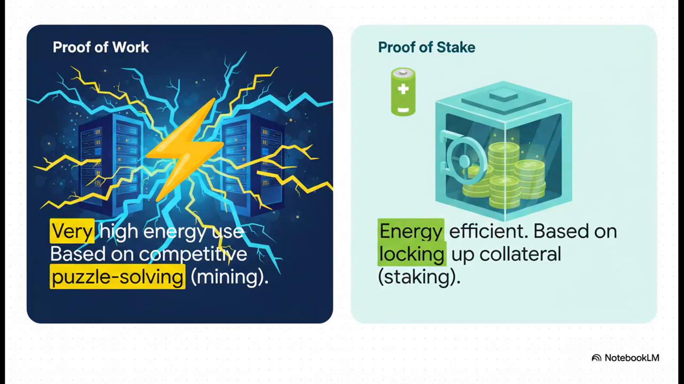So when you put these two side by side, the biggest difference just screams at you: energy consumption. I mean, proof of work is famous for using an insane amount of power, sometimes as much as a small country.